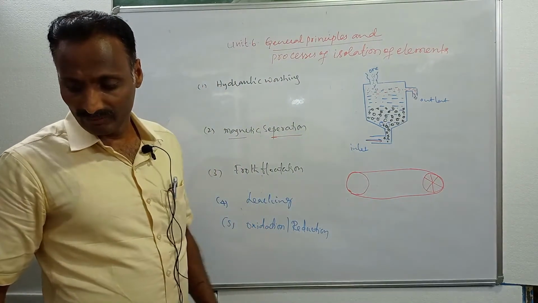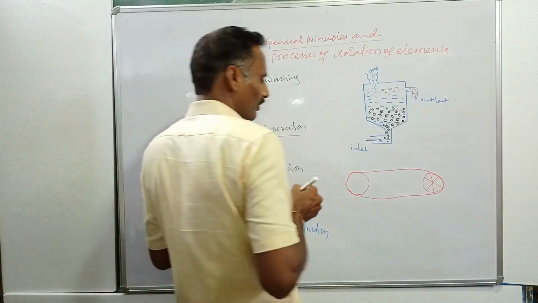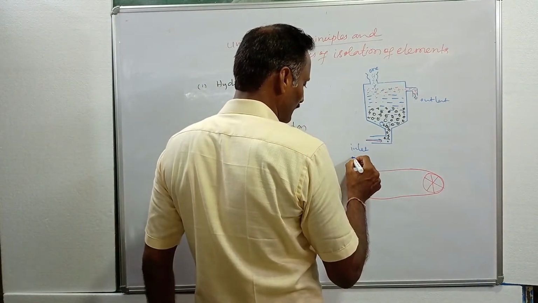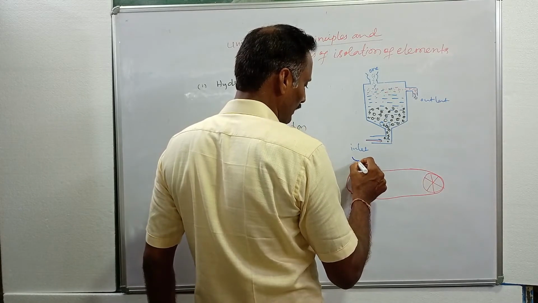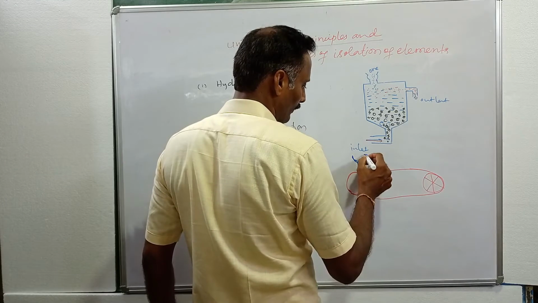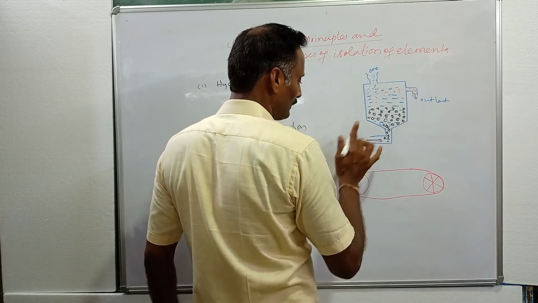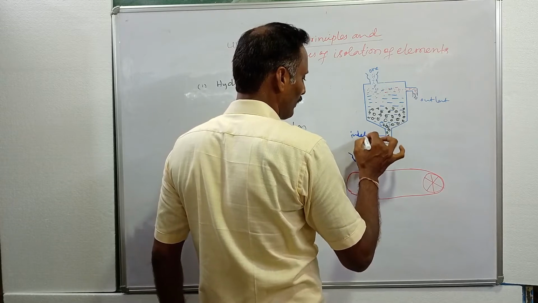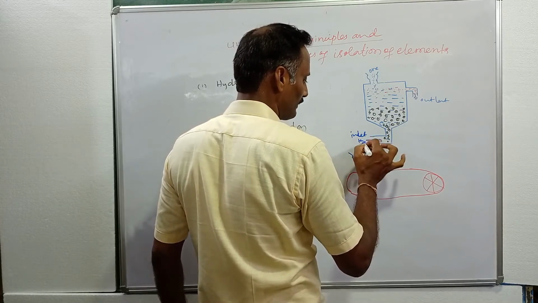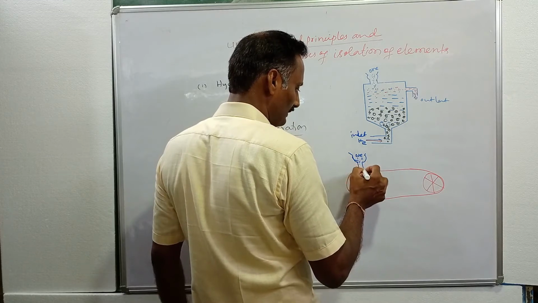On this conveyor belt we are dropping powdered ore particles. This is the inlet for water in this diagram. And here we are dropping powdered ore particles.